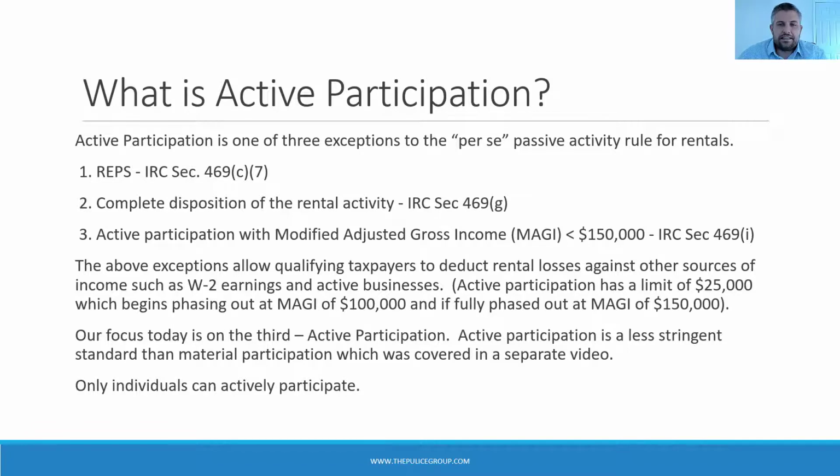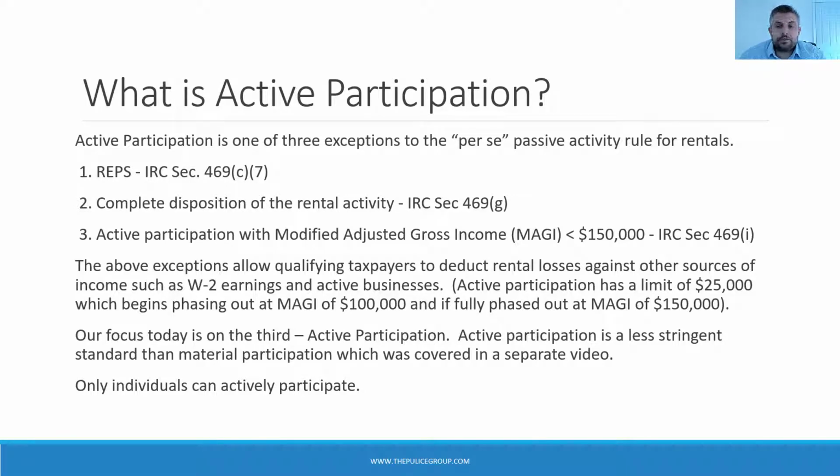So what exactly is active participation? It's a special allowance of up to $25,000 for qualified taxpayers. Active participation is one of three exceptions to the per se passive activity rules for rental real estate. The first exception is real estate professional status. We've covered that in a prior video.